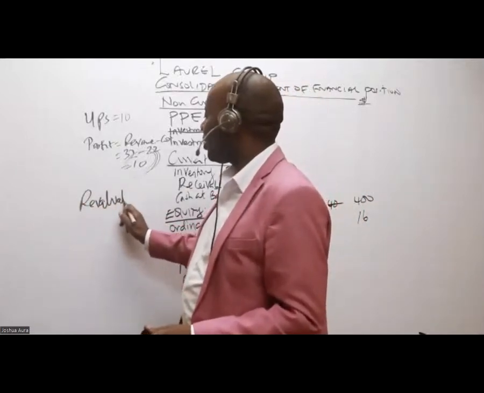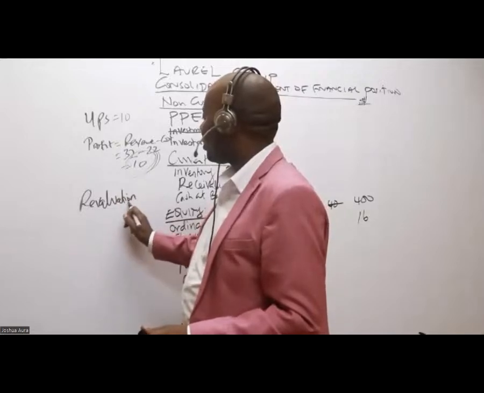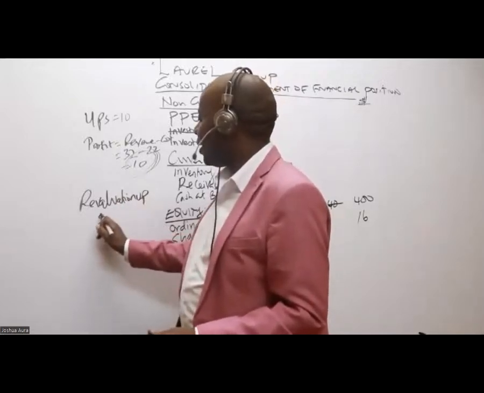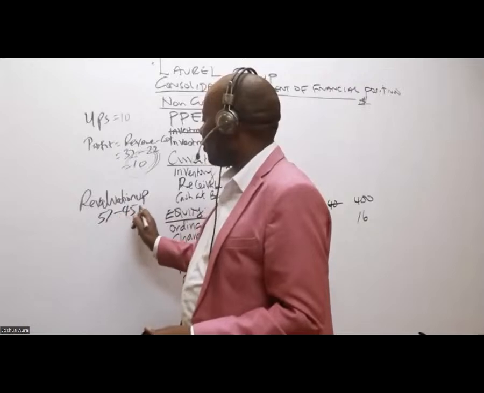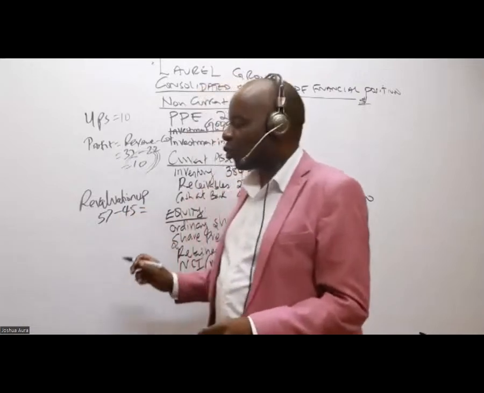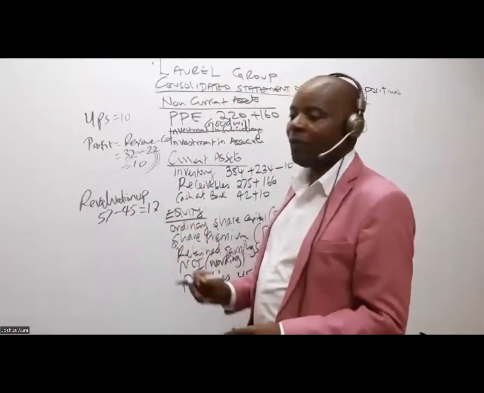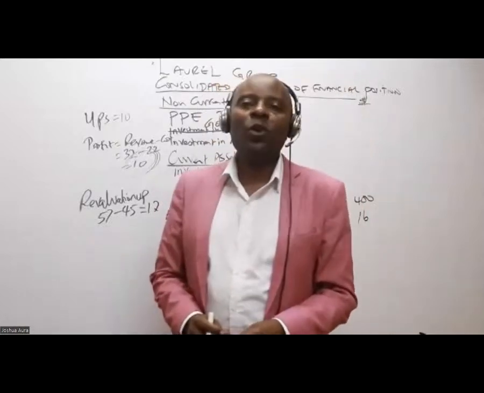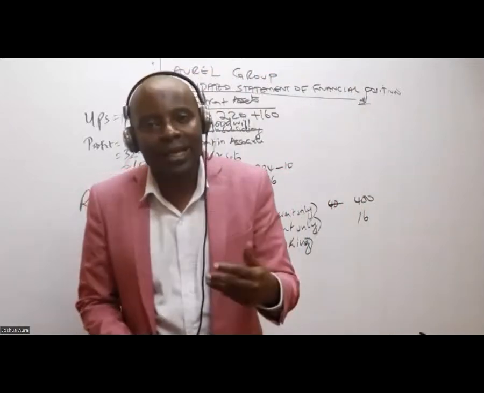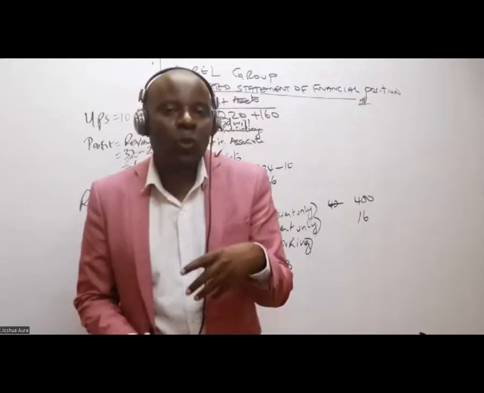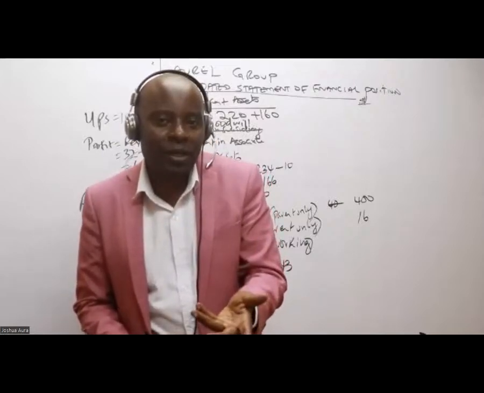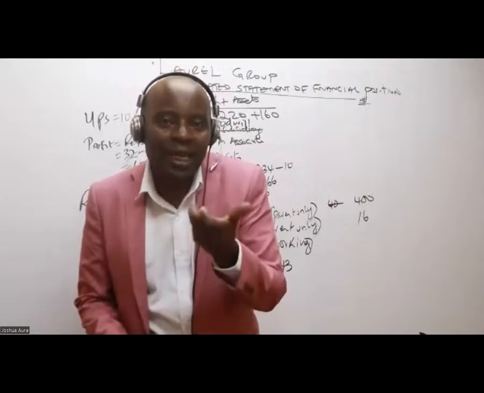The revaluation, and this is up. It will be 57 minus 45, which gives me how much? 12. So if it is a revaluation upward, we know that our assets are understated. So we need to come and capture this like a new value.